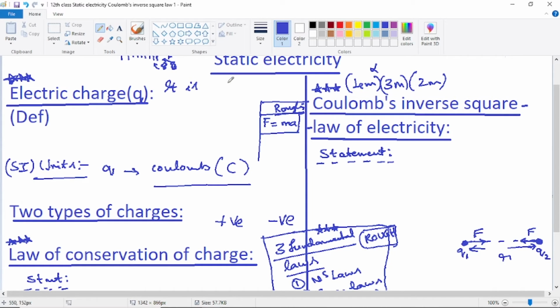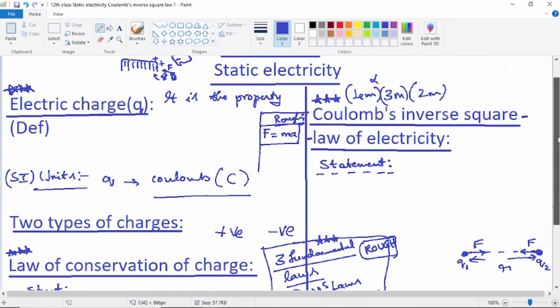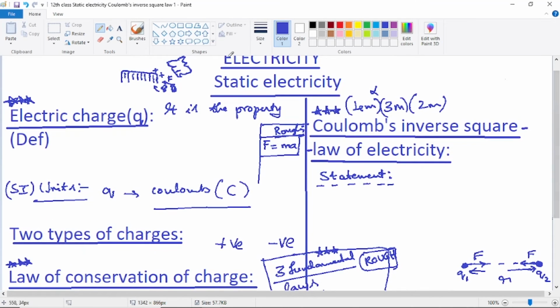So it is the electric charge. It is the property. So just see here, it is the property. I'm just moving it a little up also. So here, just observe the diagram just as a revision. So this is the comb. When the comb is rubbed by this cloth, just observe the cursor compulsorily, what I am explaining. This is the comb. Once this comb is rubbed with the piece of cloth, this is a piece of cloth, what is happening? Electric charge is formed on the comb.